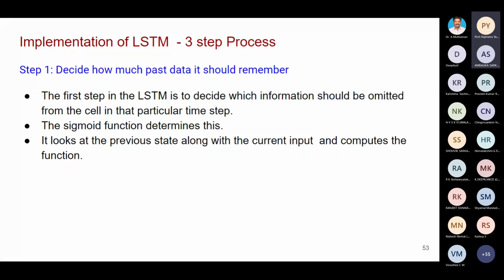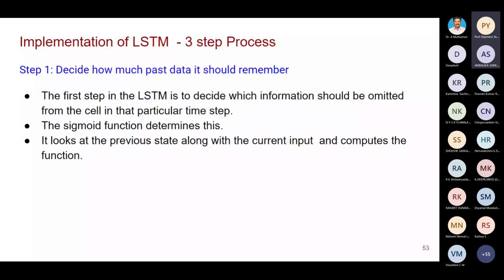One more point I want to tell you, the difference between RNN and LSTM. RNN is good for sequential data, but how much previous data does it remember? It can remember only for short input data.